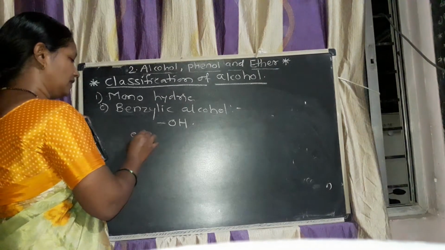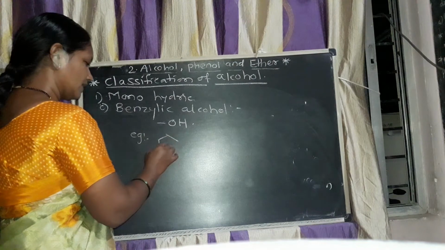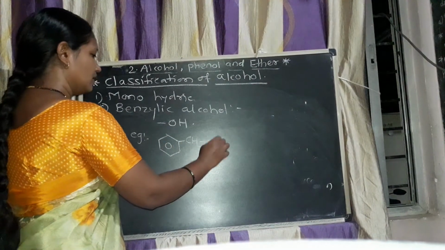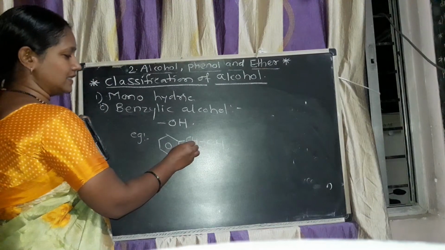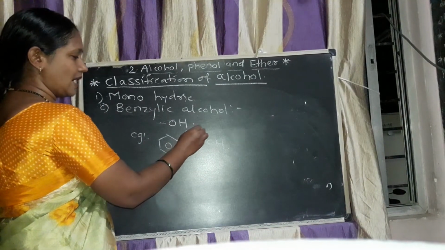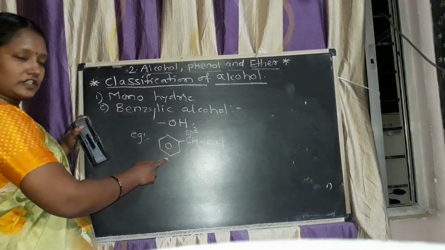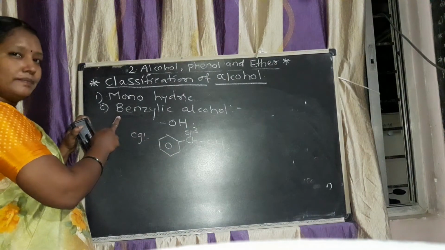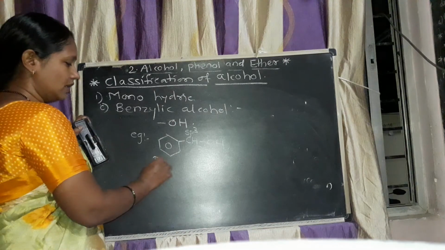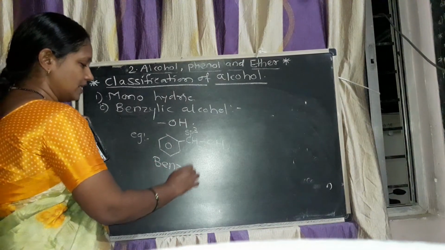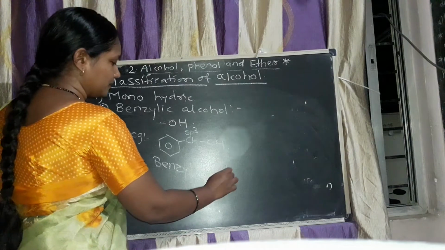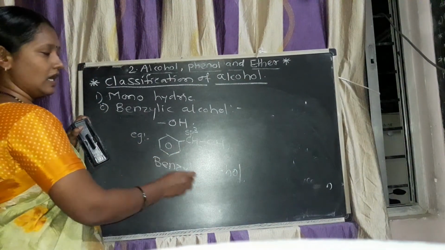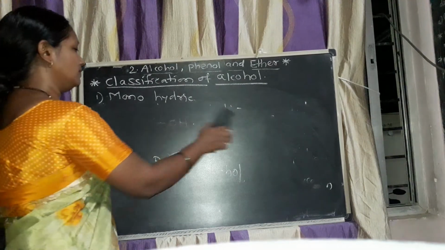For example, now this OH group is attached to an sp3 hybridized carbon atom next to the aromatic ring. Therefore, it is called the benzylic alcohol. The example name is benzyl alcohol. It is the benzyl ring. Benzyl alcohol.